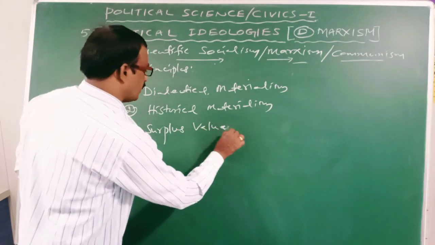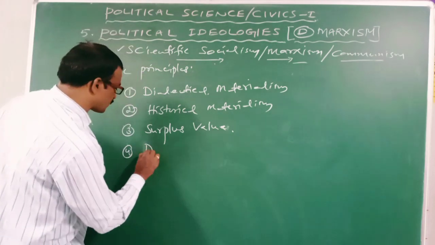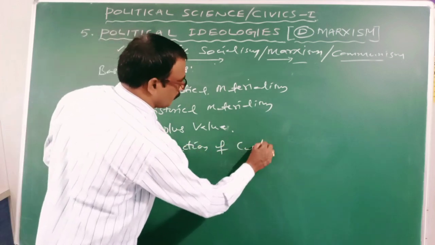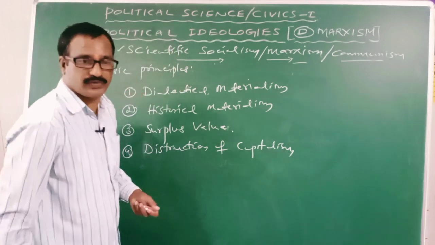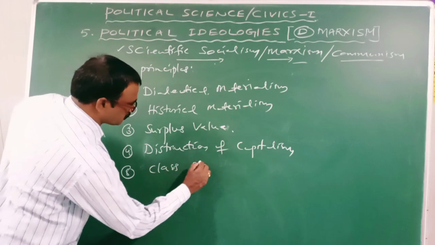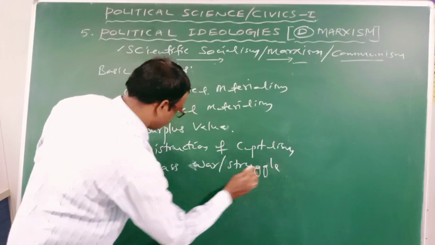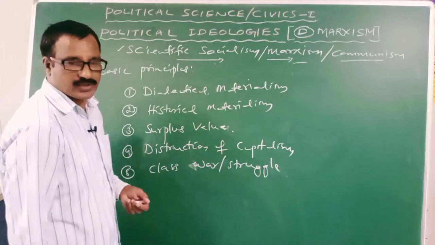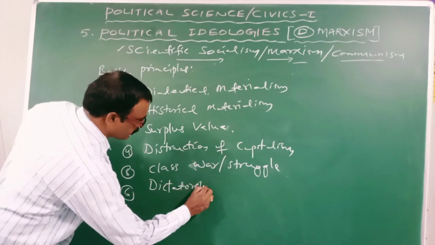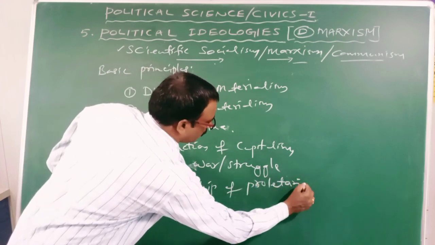Next, destruction of capitalism. Then class war or class struggle. Next, dictatorship of the proletariat.